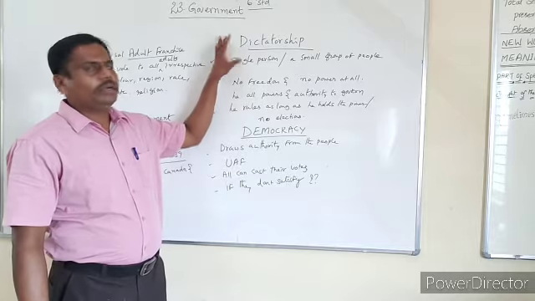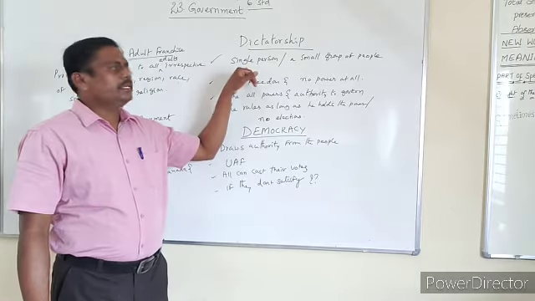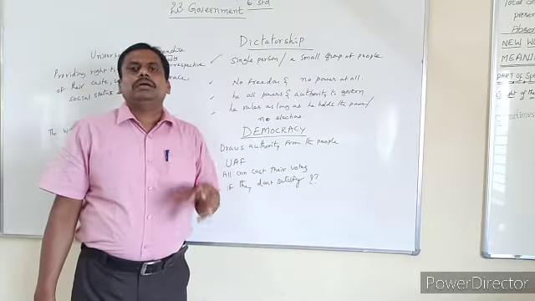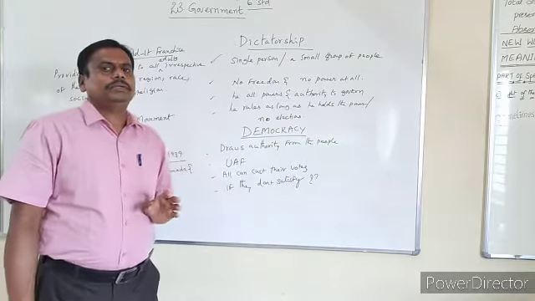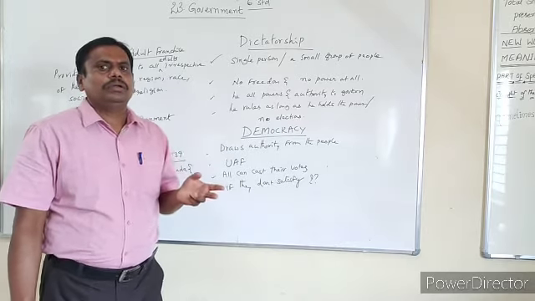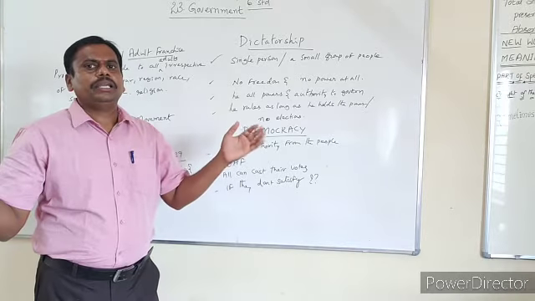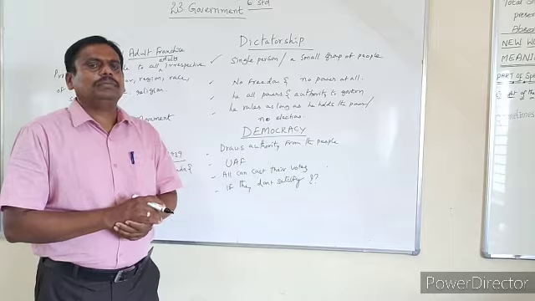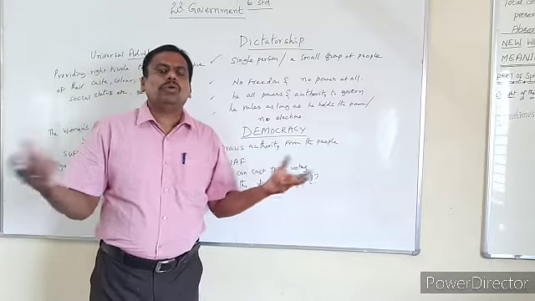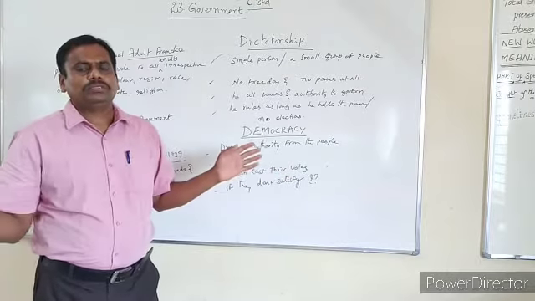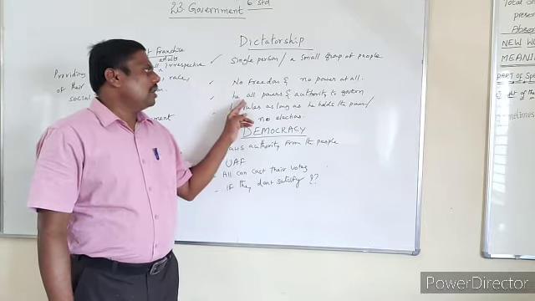In this type of government, you don't find any kind of freedom. If a single person or a small group of people administer the entire nation, they don't consider the wishes, aspirations and needs of the people. According to their own wish, they administer the entire nation. And here there is no freedom for the people, and the people have no power to elect them. There are no powers given to the people. That is the second important feature. And here he has got all powers.